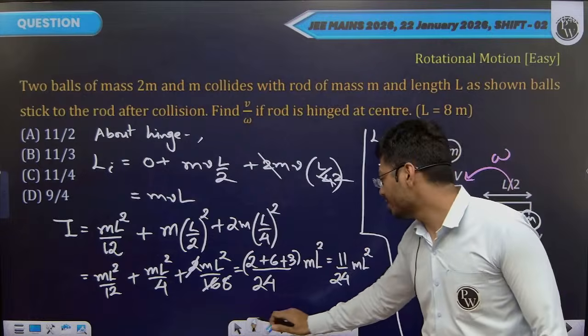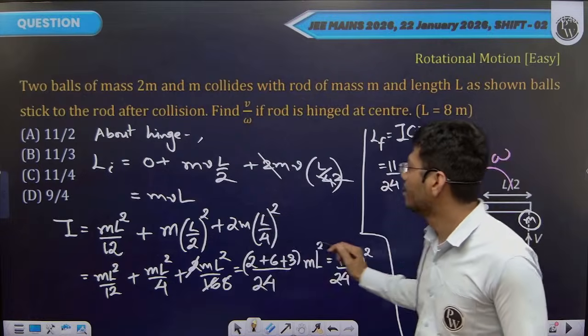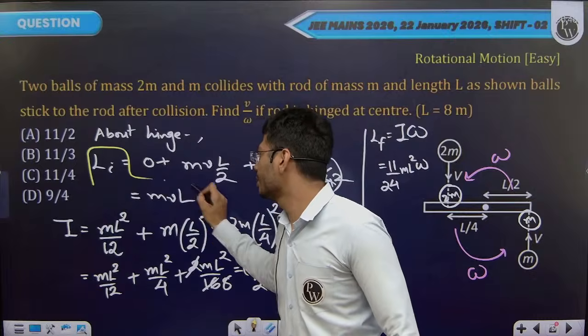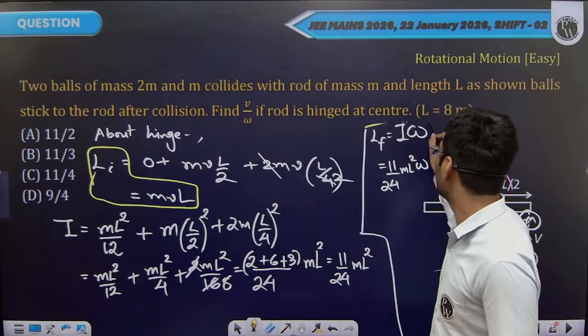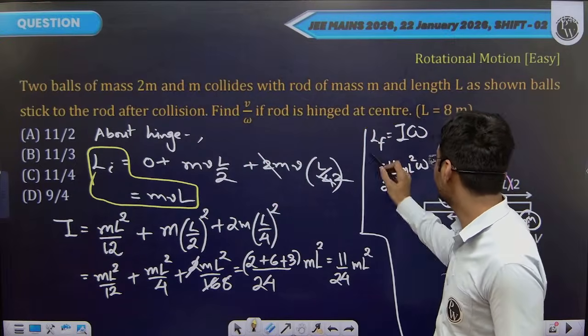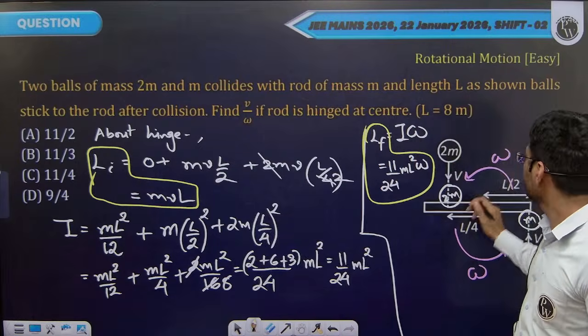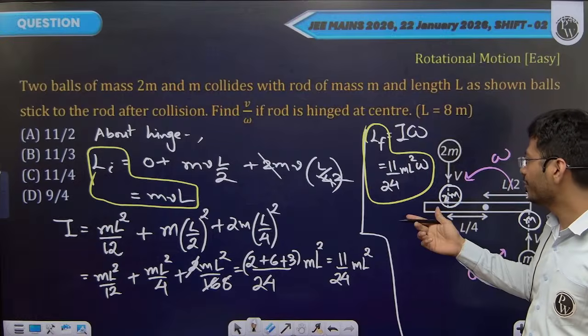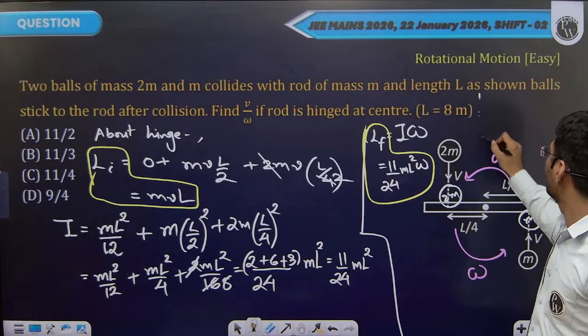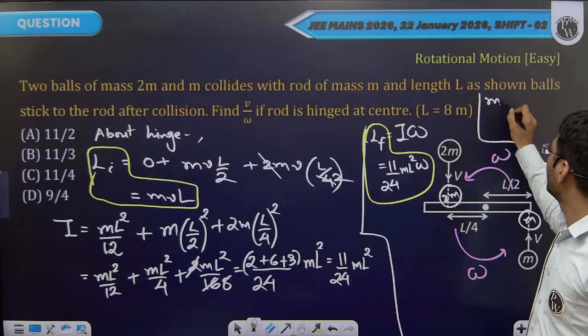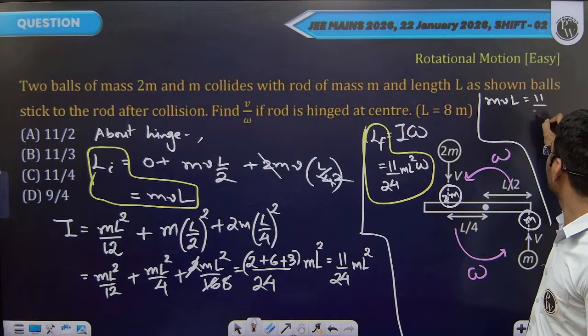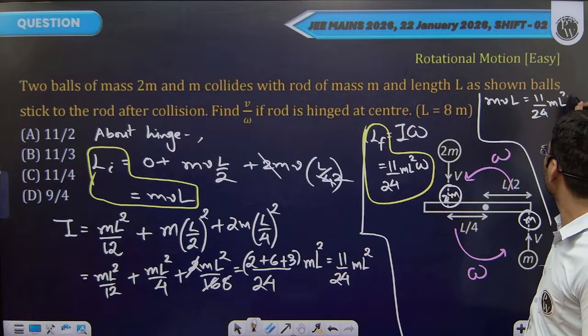Now conserve the angular momentum before the sticking and after the sticking. This is the angular momentum after the sticking. m v L before, and 11 by 24 m l square omega after.